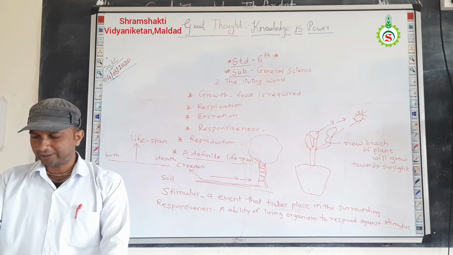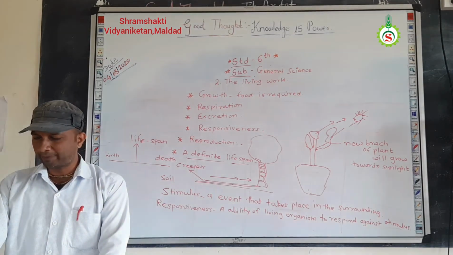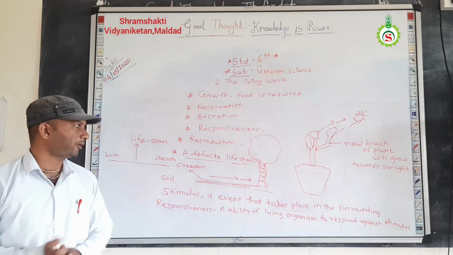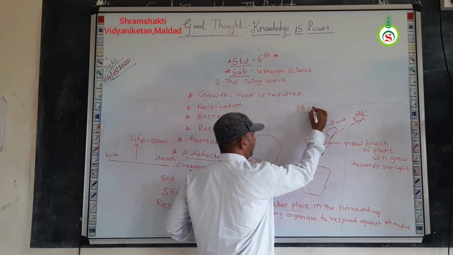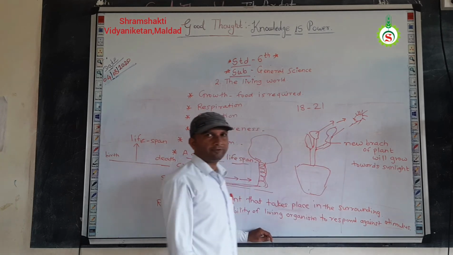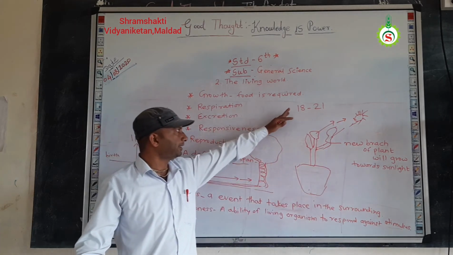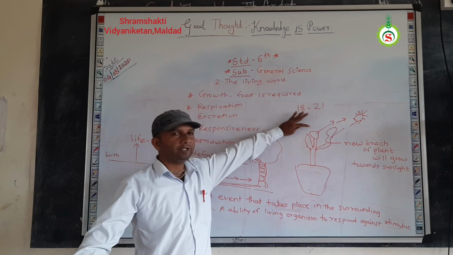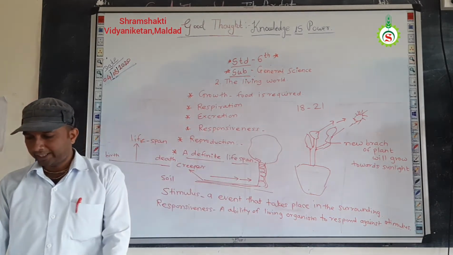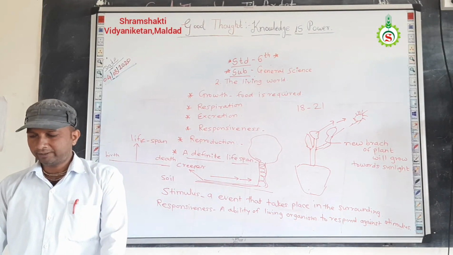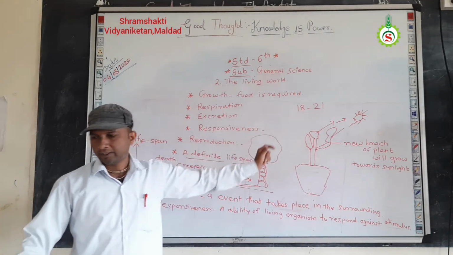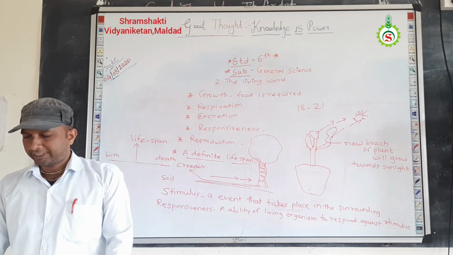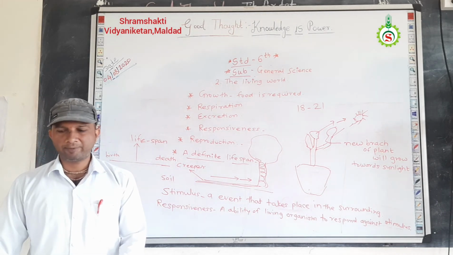At a certain stage of life, living things become capable of reproduction. You know that, for example, in human beings, 18 to 21 years in the female or mother is the age when the reproduction process starts. Or that female becomes capable of reproduction.